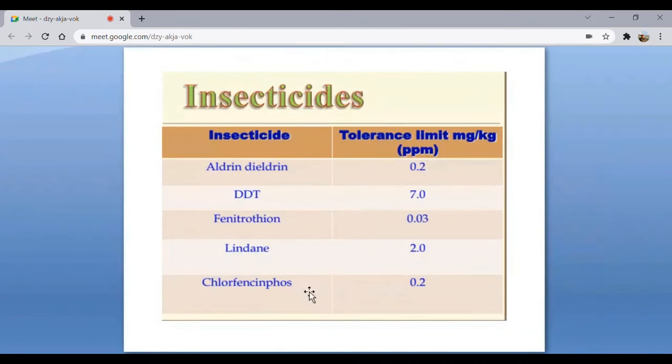So, DDT, Lindane, these are insecticides, and these are the tolerance limits in parts per million. I'll be giving you these slides, so don't worry about it. This is the maximum tolerance limit, and if there is more than this, then that food is supposed to be thrown away, but generally that does not occur.